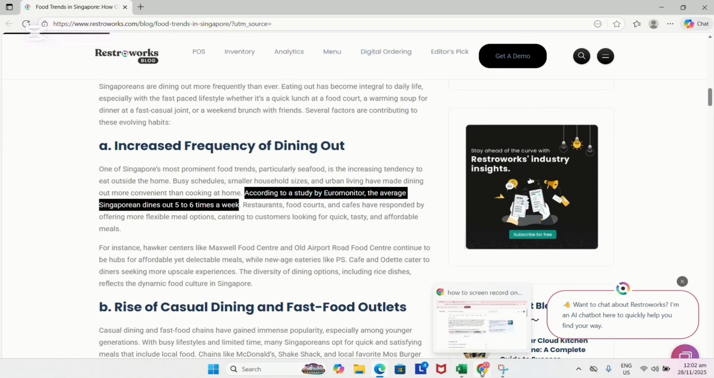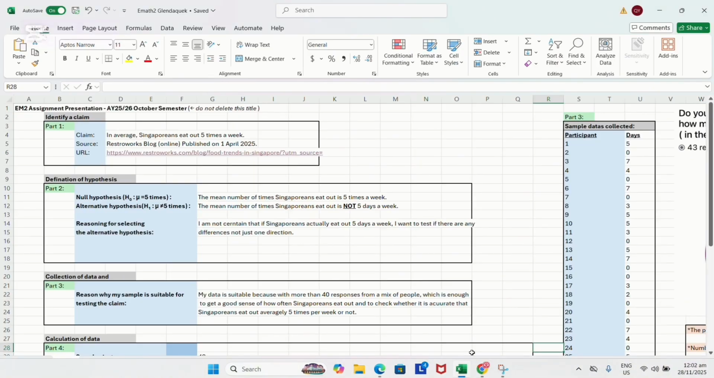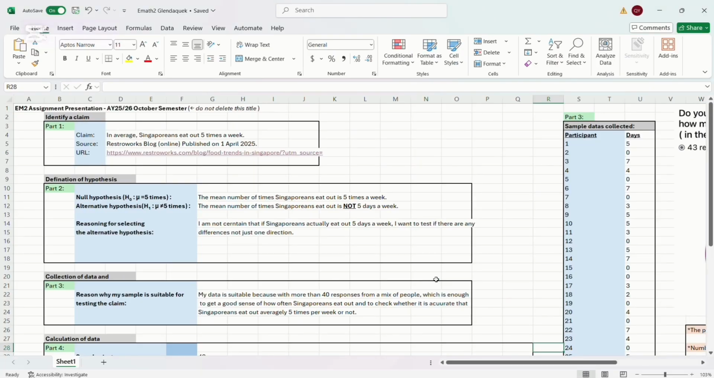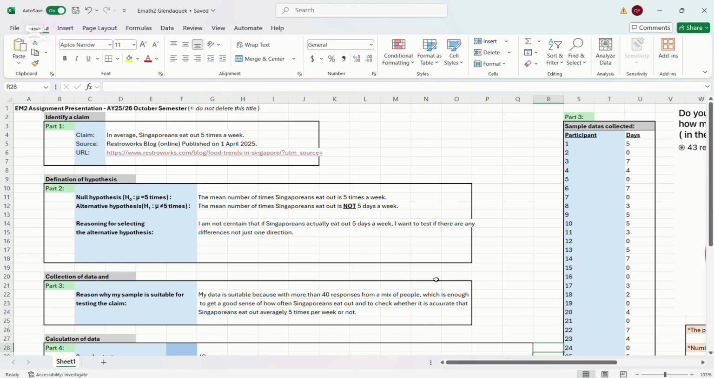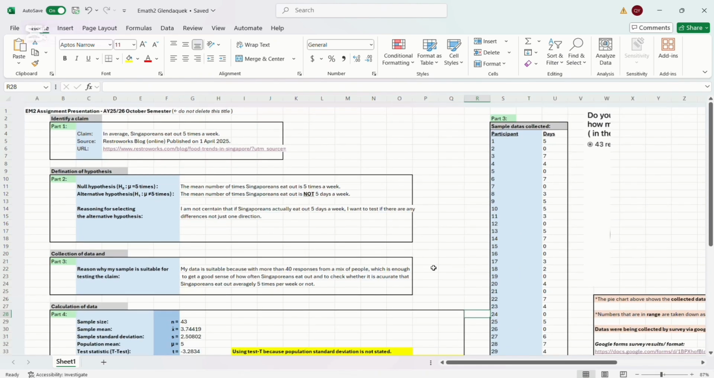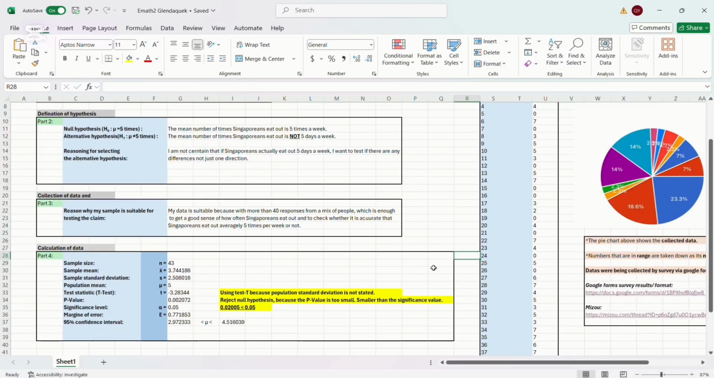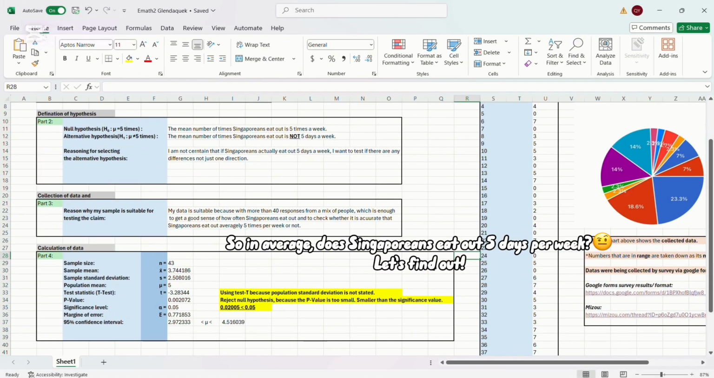Before I start with my null and alternative hypothesis statement, I would like to briefly explain what a hypothesis is. A null hypothesis has no difference between groups, while for the alternative hypothesis there will be a difference. First, my null hypothesis is the mean number of times Singaporeans eat out is 5 times per week, while my alternative hypothesis is the mean number of times Singaporeans eat out is not 5 times per week.